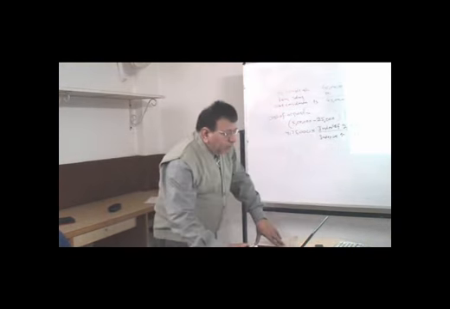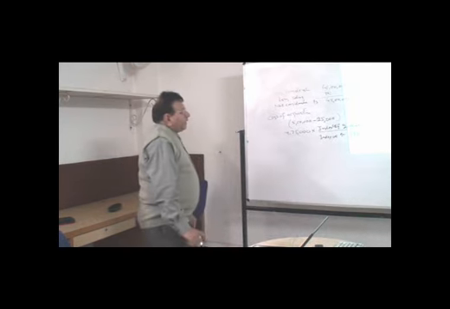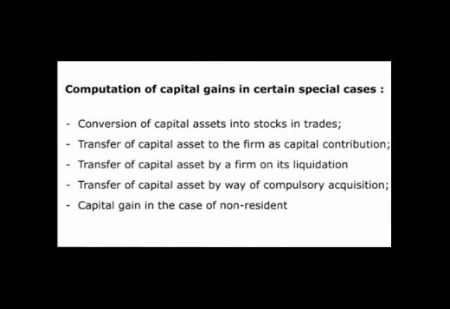Now we'll try to learn the computation of capital gain in certain special cases, which we'll be doing in the subsequent lecture. What are those cases? The first is when there is a conversion of capital asset into stock in trade.